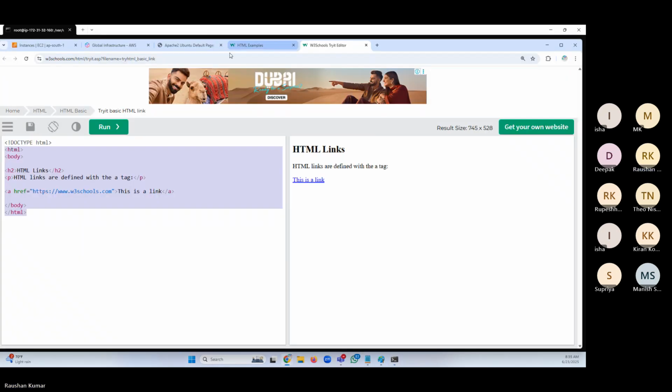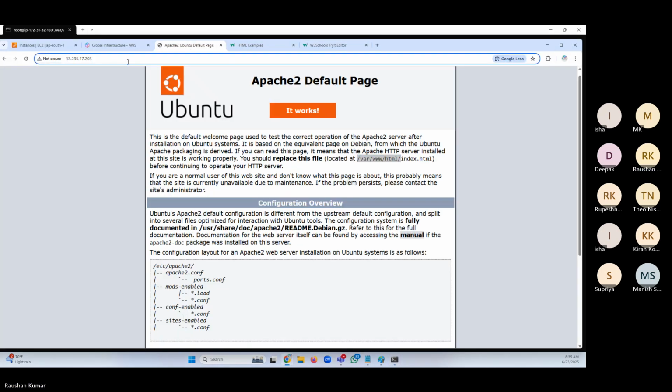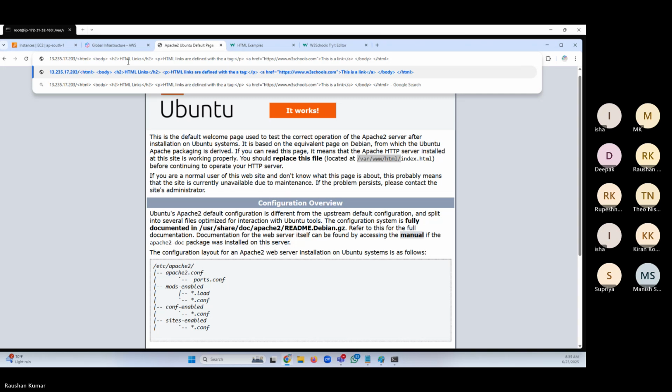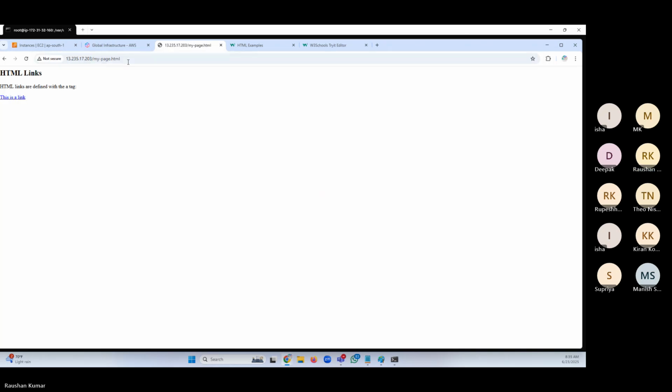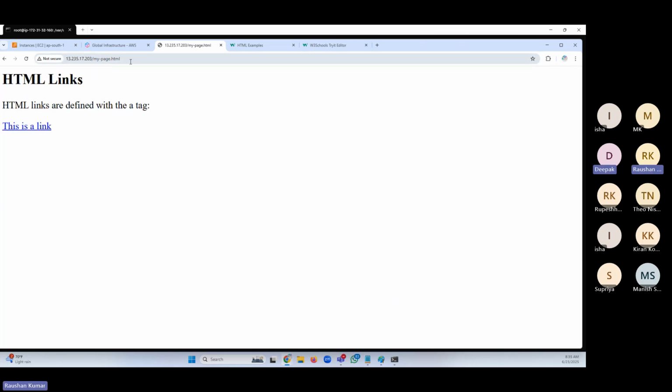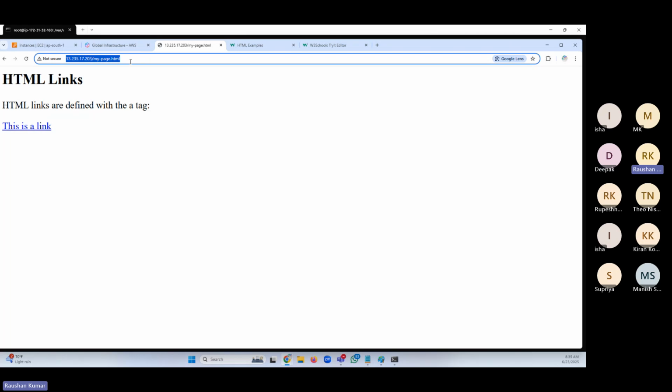Mypage.html. Is it the expected page, everybody? Yes, the expected page, right? That's what we're expecting. We could have made this better. We could have our own page with HTML and CSS, and the web server's role is to render the web page. I have an HTML page, CSS, whatever it is, it's rendering. That's the role of the web server.